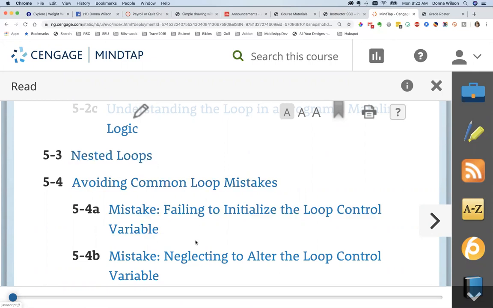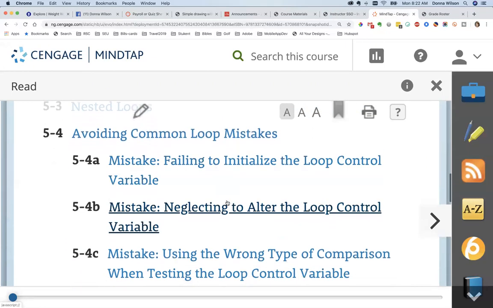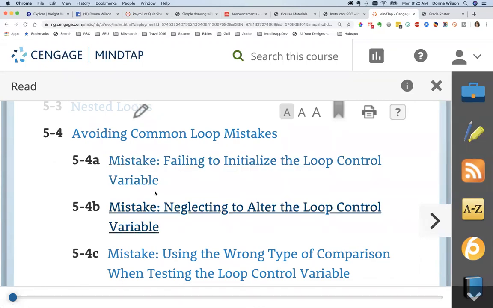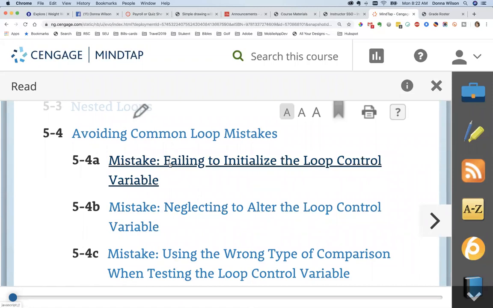Something I have talked about numerous times, but I want you to remember these 3 parts: initializing the loop control variable, and also testing it and altering it. And so this section is very important to go through, even though I'm not going to go through it in lecture.